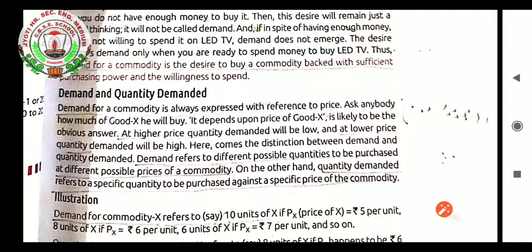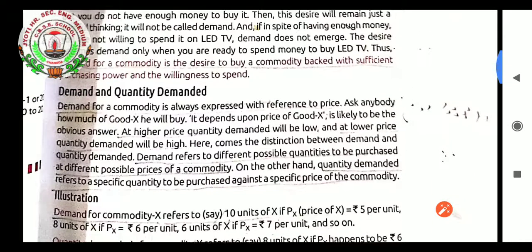We are ready to pay, we have a desire to drink coffee, but how many cups of coffee we will be drinking has not been explained. So it is a demand. When we specify in our sentence that we want 2 cups of coffee and for that we are ready to pay, definitely we are showing not only the demand but the quantity demanded in our sentence. So those are the two concepts, demand and quantity demanded.